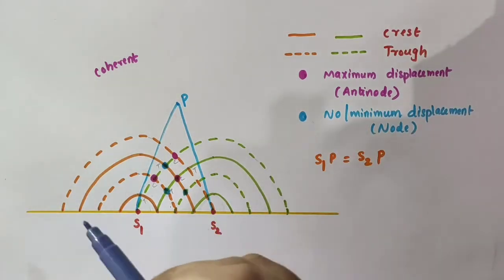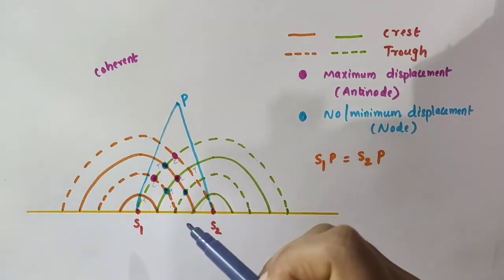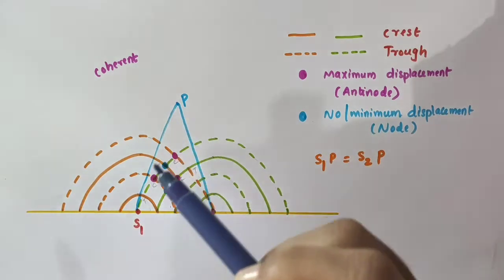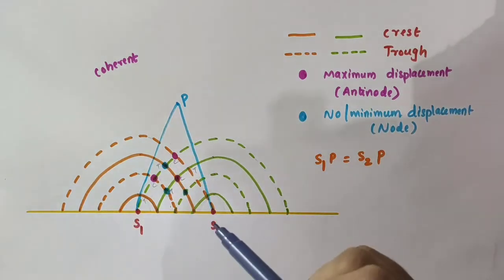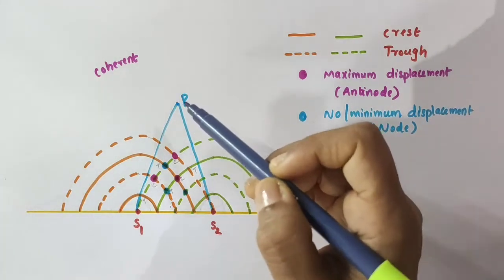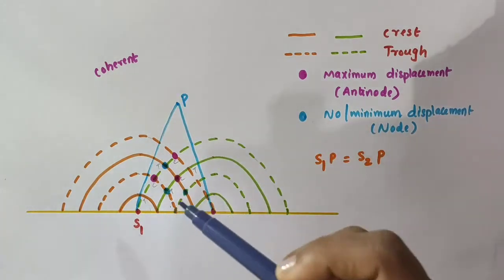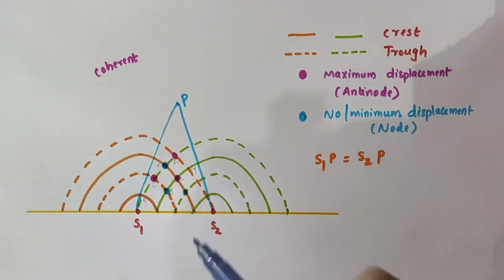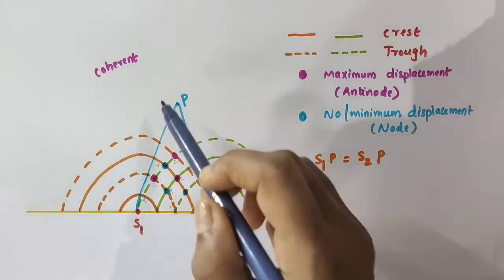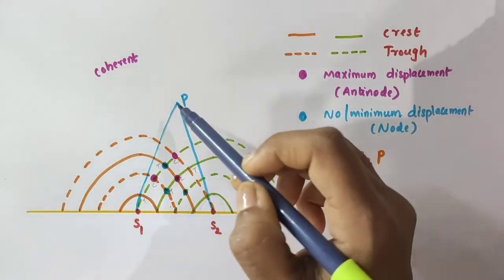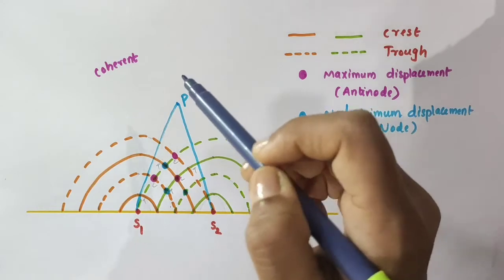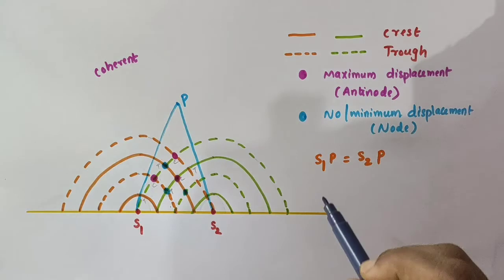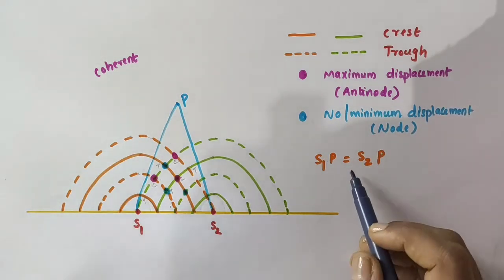So the waves from S1 and S2 will take the same time to travel to the point P, and waves that emanate from S1 and S2 in phase will also arrive at the point P in phase. Since the distances S1P and S2P are equal, when they reach point P they would again be in phase, because they were already in phase and there is no path difference.